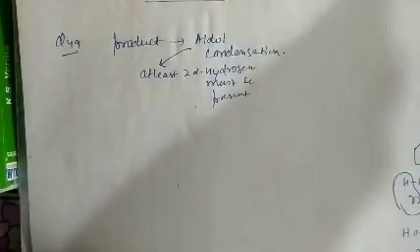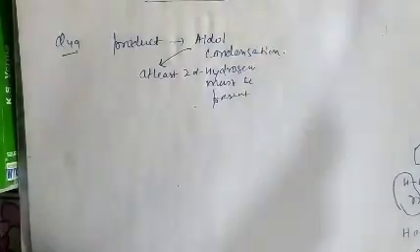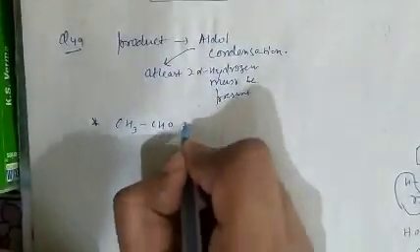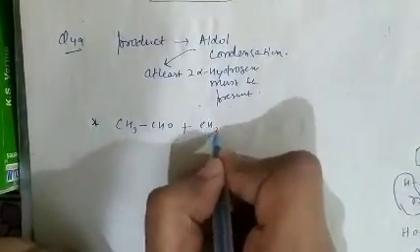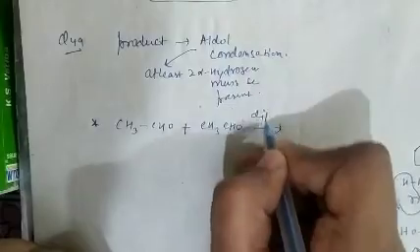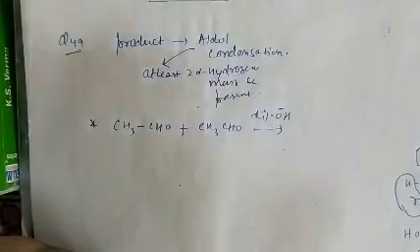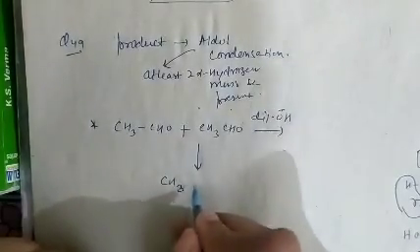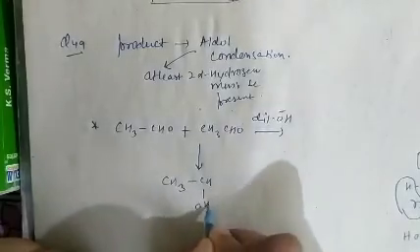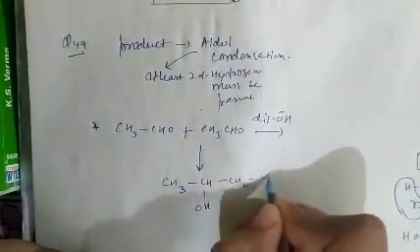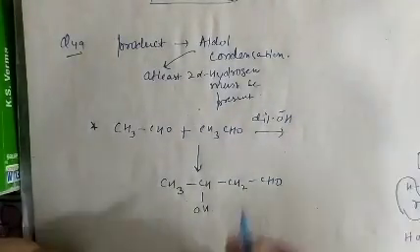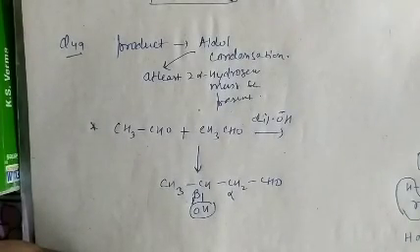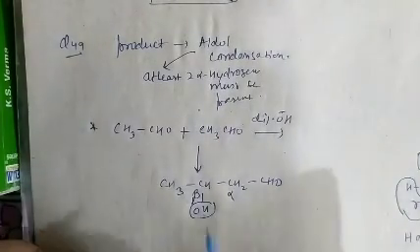And the product of aldol, suppose if we take CH3CHO, another molecule of CH3CHO will react in presence of dilute NaOH. The product formed is CH3CHOHCH2CHO. We can see that this is alpha and this is beta. On beta position there is a hydroxy group.